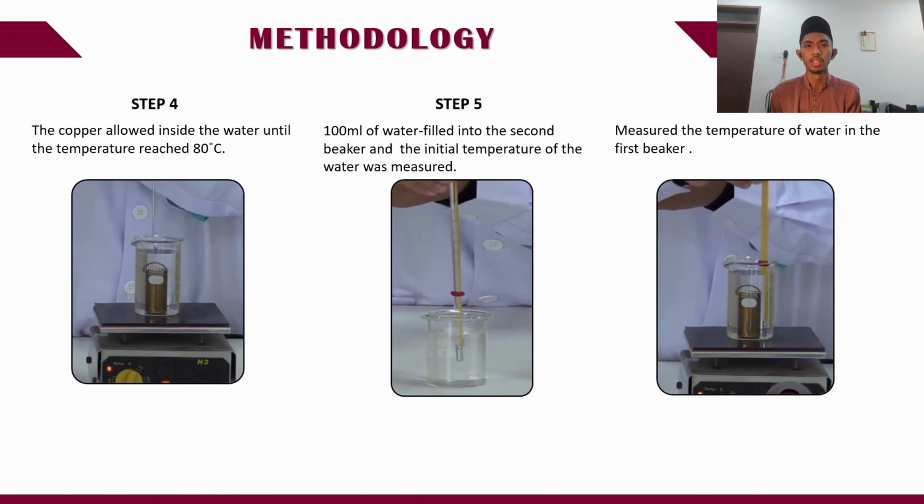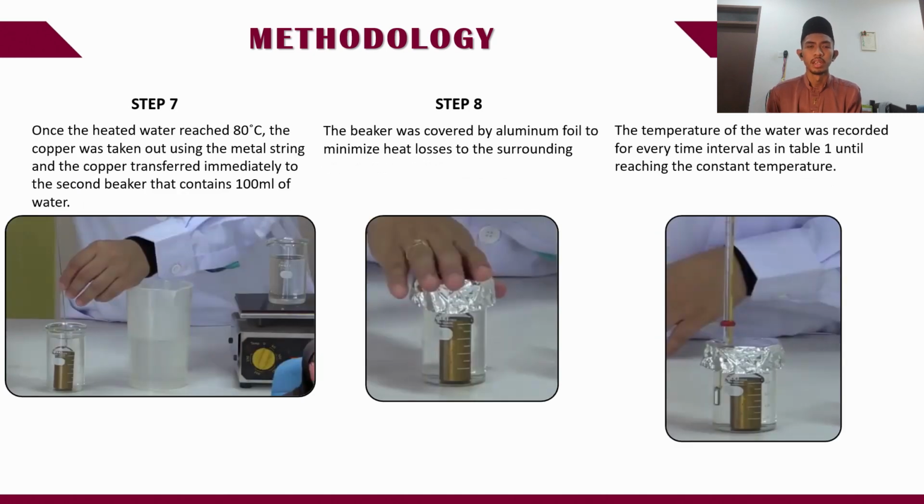100 ml of water was filled into the second beaker, and the initial temperature of the water was measured. Measure the temperature of water in the first beaker, and once the heated water reaches 80 degrees Celsius, the copper was taken out using the metal string and transferred immediately to the second beaker that contains 100 ml of water.